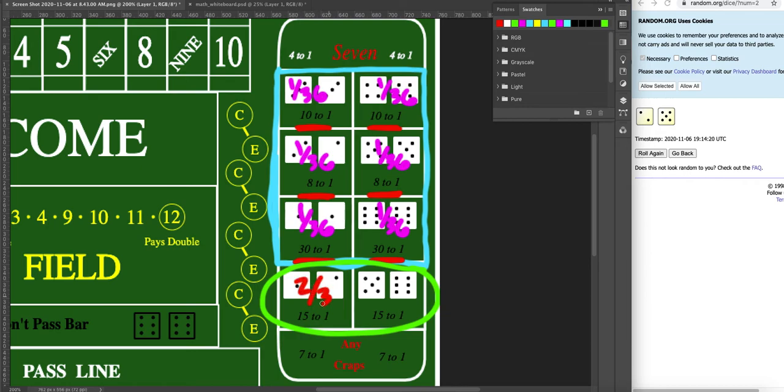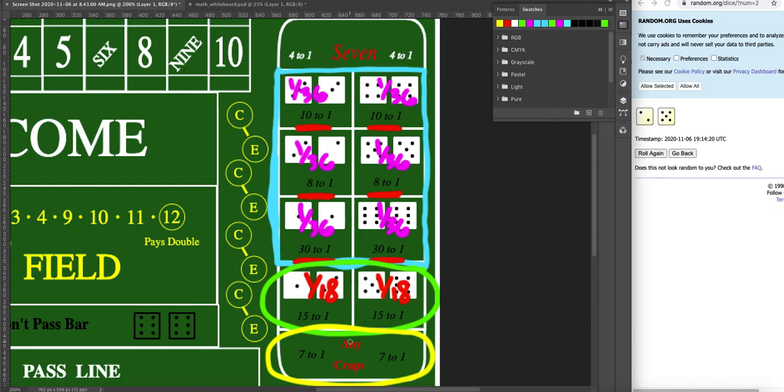2 out of 36, which if we reduce that, we're going to get 1 out of 18. And this will be 1 out of 18 as well. And so the payoff, once again, doesn't quite line up. They should be paying you 18 to 1 to make that a fair bet. But everything is skewed in towards the house, or towards the casino. Okay, we have just 2 more that we need to talk about, and then we'll end the video.